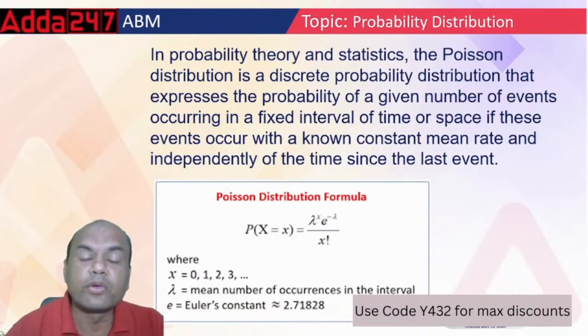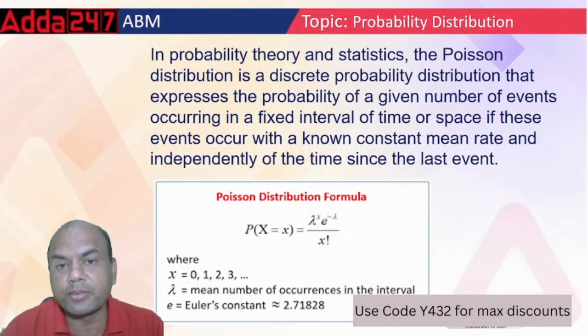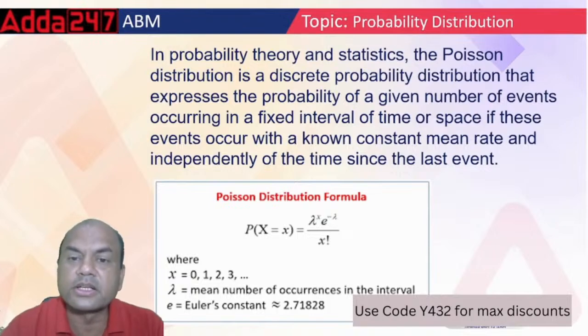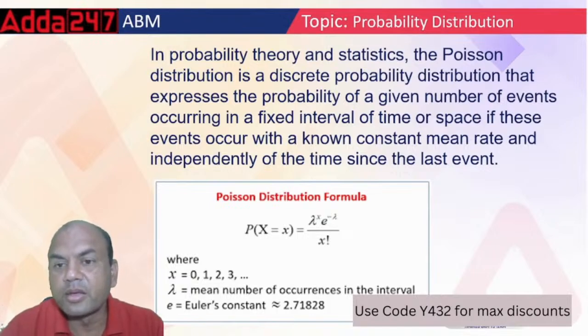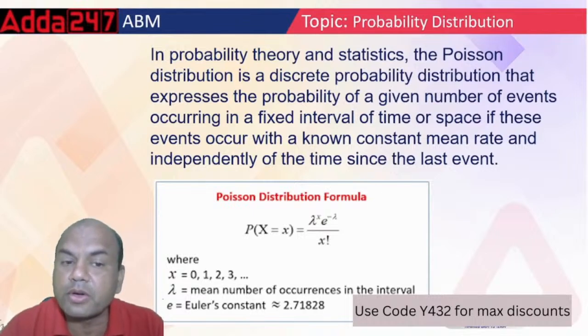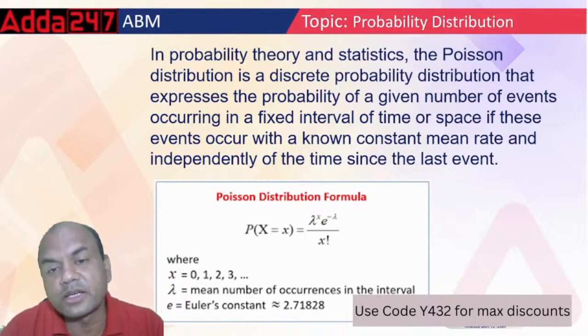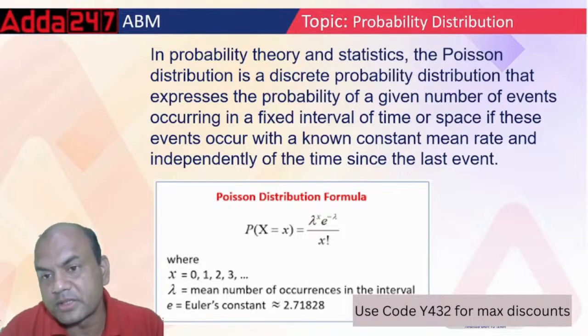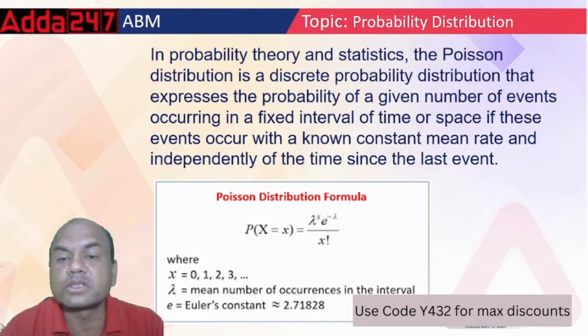Now, in Poisson, in probability distribution theory and statistics, the Poisson distribution is a discrete probability distribution that expresses the probability of a given number of events occurring in fixed intervals of time or space if these events occur with a constant mean rate.